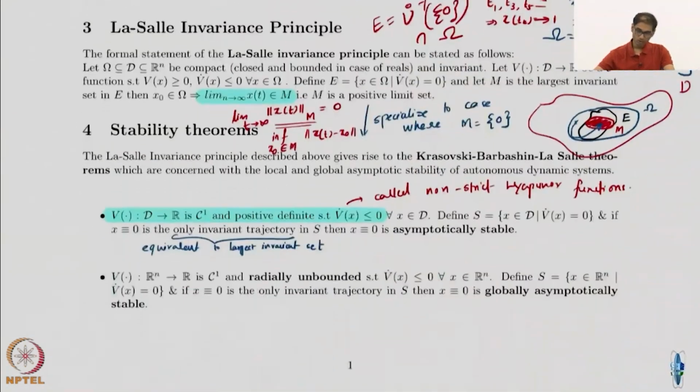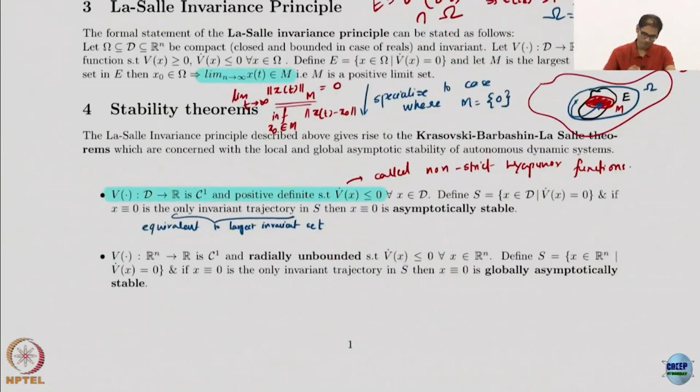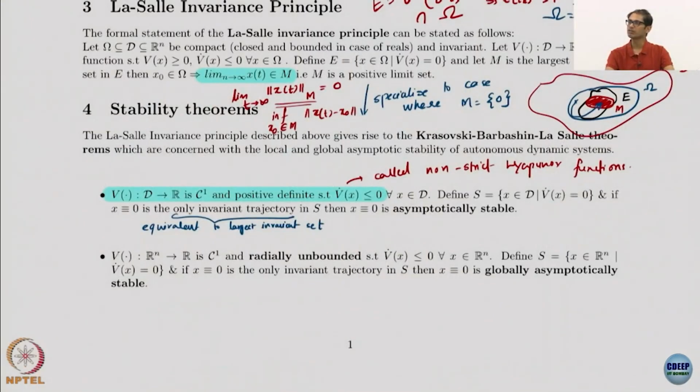Absolutely. Not for every V. For every V with V dot less than or equal to 0. Recall the pendulum example. How did we do it? We use the fact that V dot is non-increasing over time. Therefore, whatever initial value you start at, you remain below that value. And that gives you an invariant set omega, a compact invariant set omega. Done. Okay. So, these two together are required, not just any positive definite V will work.